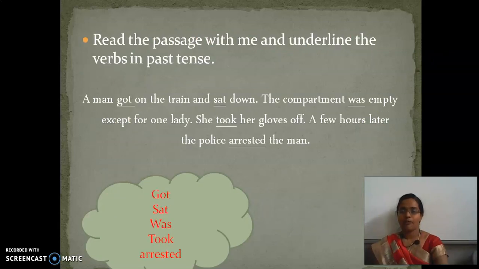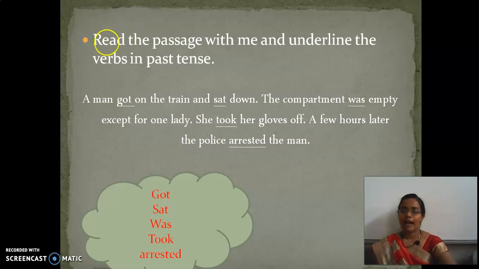Okay. Now, read the passage with me and underline the verbs in past tense. A man got onto the train and sat down. The compartment was empty except for one lady. She took her gloves off. A few hours later, the police arrested the man.